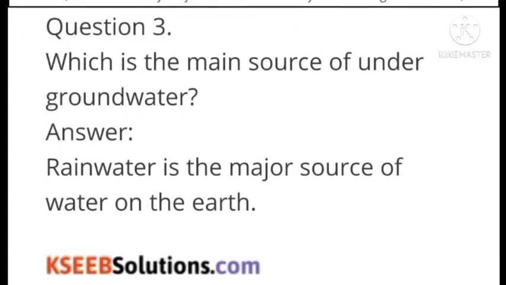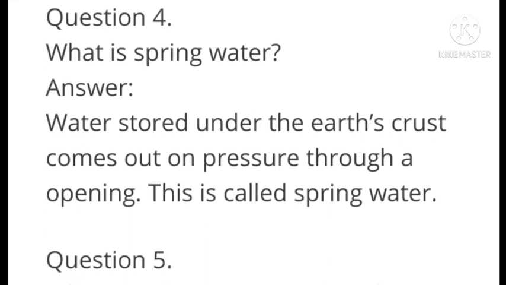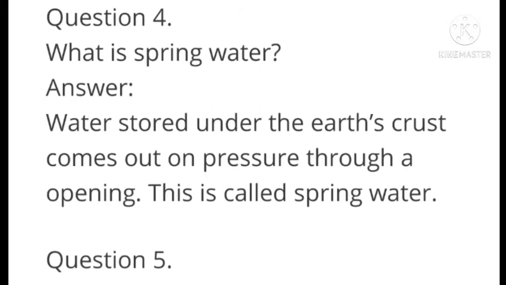Next question. Which is the main source of underground water? Answer: rainwater is the major source of water on the earth. What is spring water? Answer: water stored under the earth's crust comes out under pressure through an opening. This is called spring water.